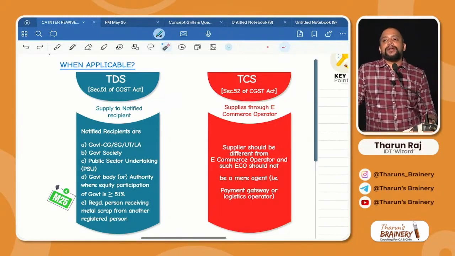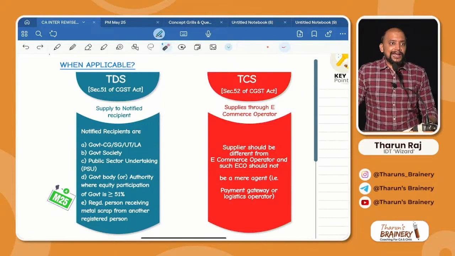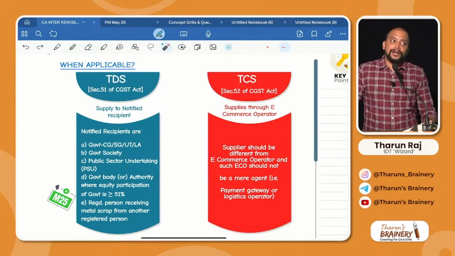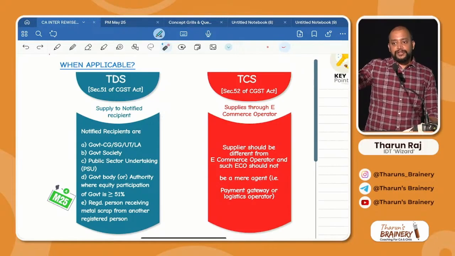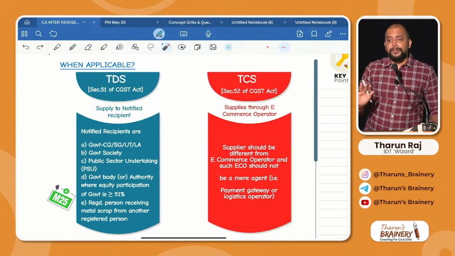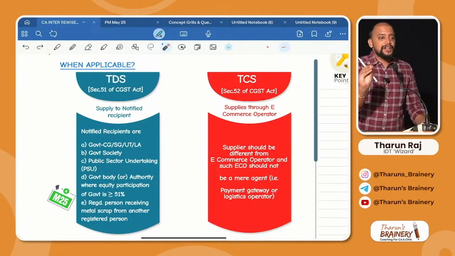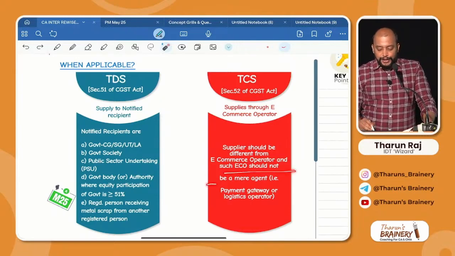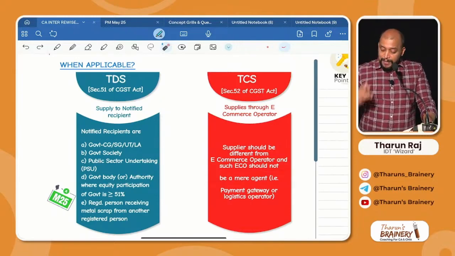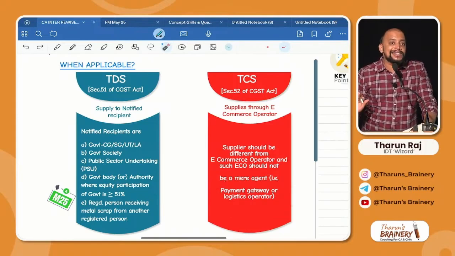Also, logistics operators like courier agencies, Delhivery, Ecom Express, Shiprocket, a lot of professional couriers. These are all the people who are involved in this delivery process. Again, they are not e-commerce operators because they do only the delivery job. So, such e-commerce operators should not be an agent, that is, a payment gateway or logistics operator. Now, we understand who will deduct TCS.